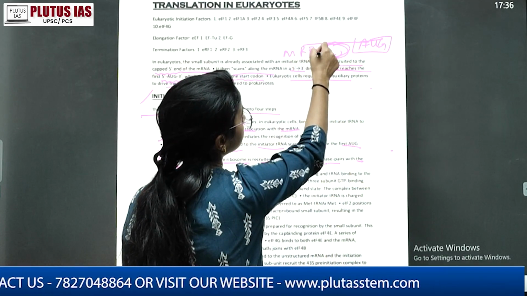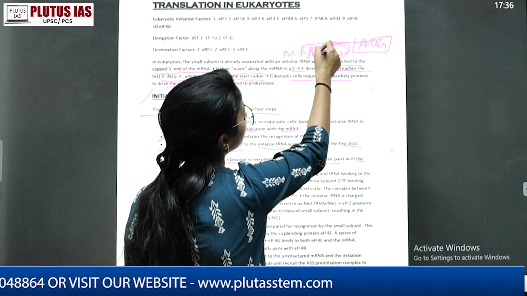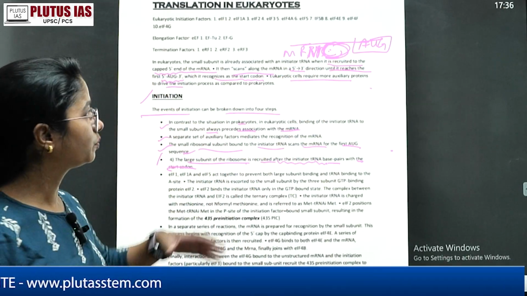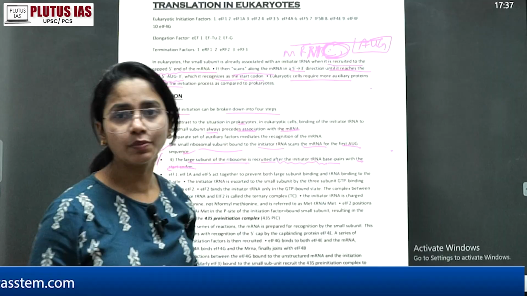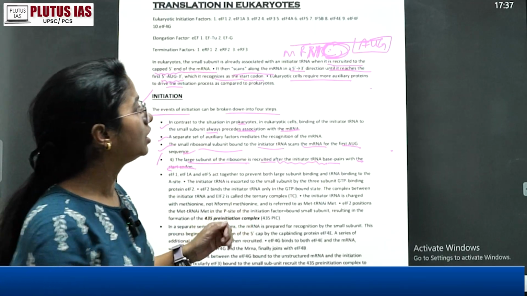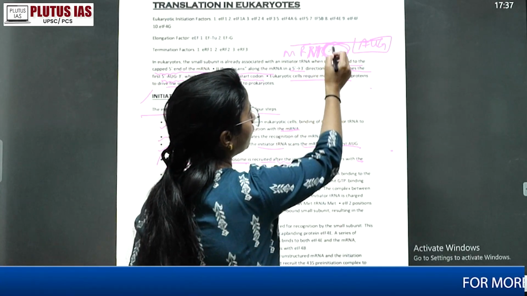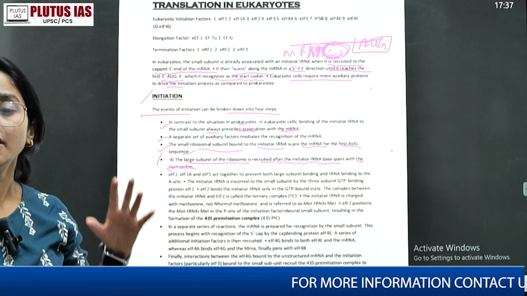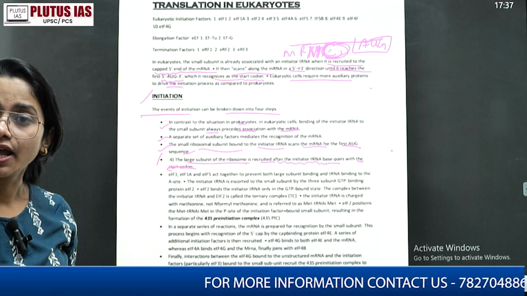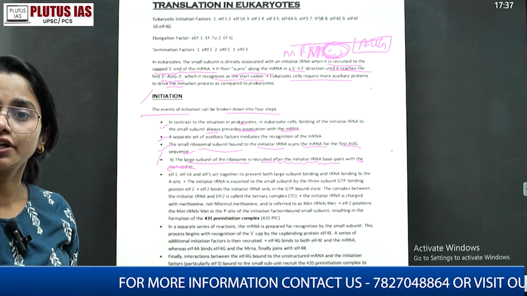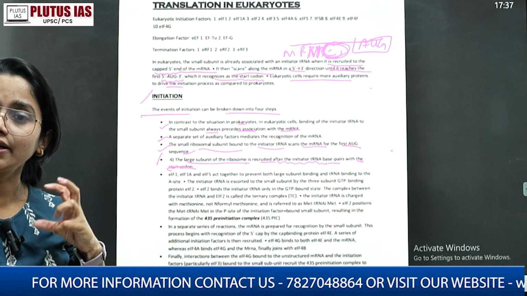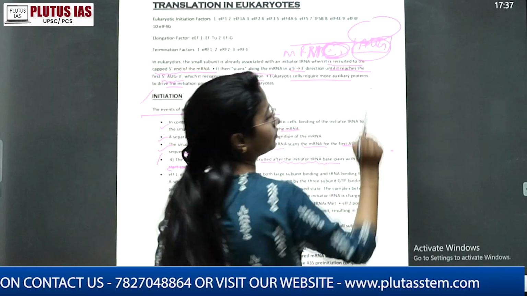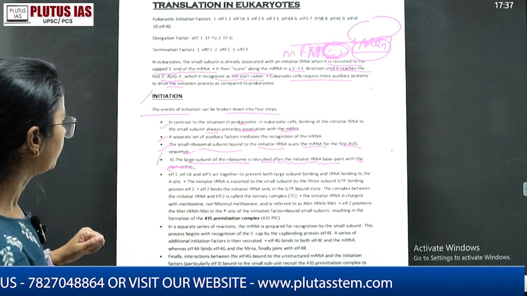It is not necessary that the AUG or start codon should be right at the initial position. So the small subunit of the ribosome with the tRNA scans the mRNA for the AUG site, and after reaching that AUG site, the large subunit comes and attaches with the small subunit like this. Got it? This is something interesting with the start codon.